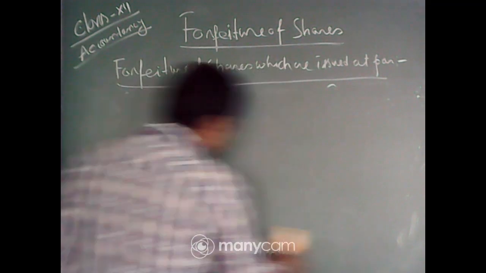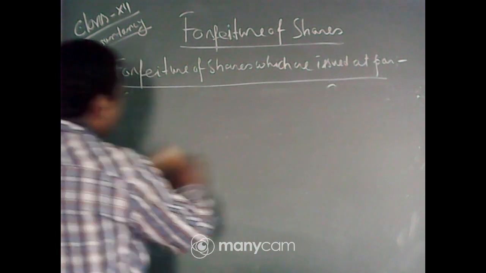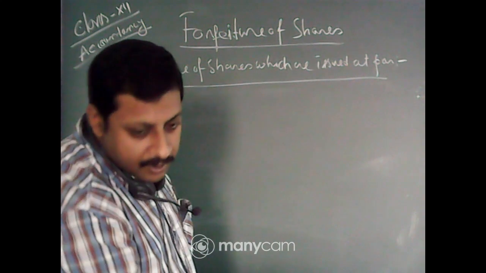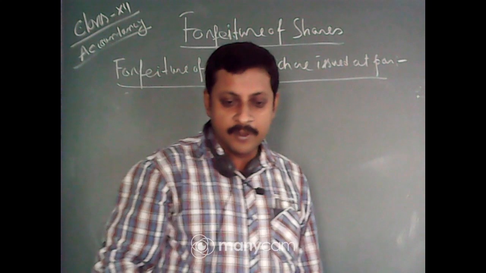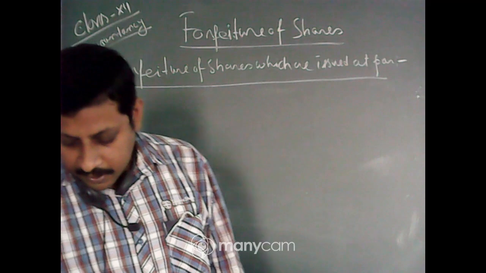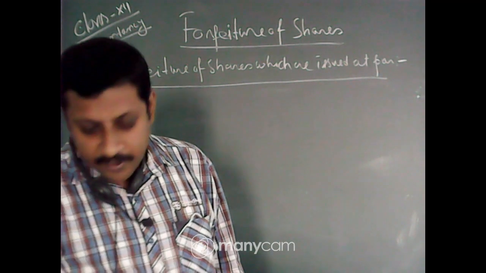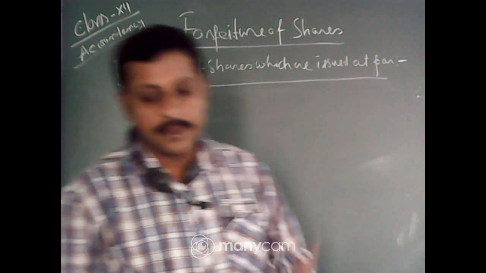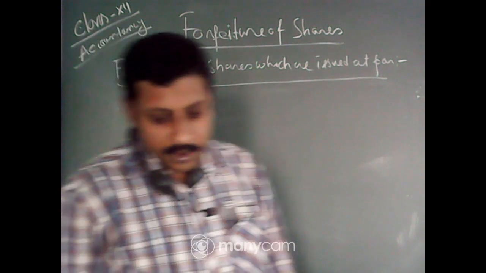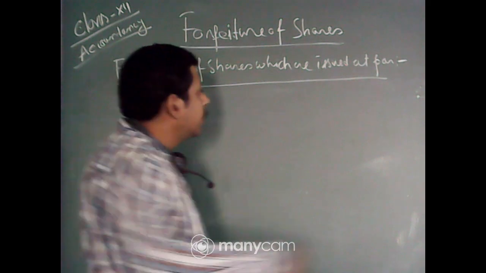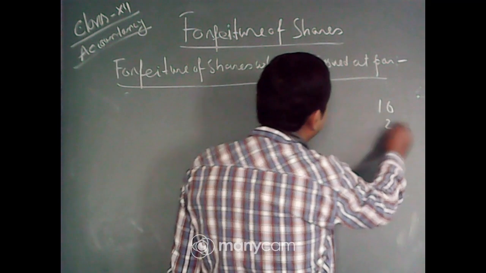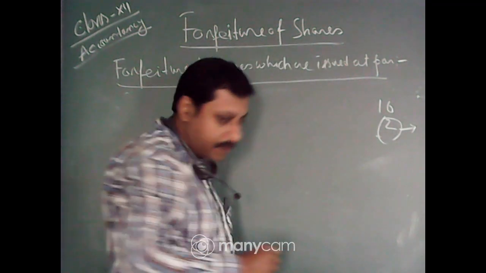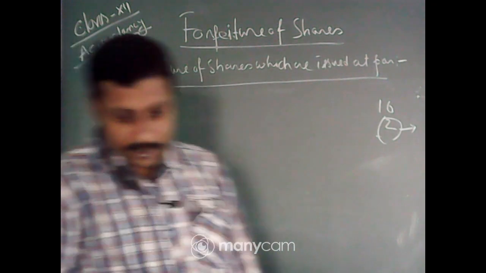Now, whenever we issue shares at premium, what account do we use? That is the Securities Premium Reserve account. We use the Securities Premium Reserve account whenever we issue securities or shares at a premium value. Suppose one share's face value is 10 and rupees 2 is premium, these 2 rupees we treat as Securities Premium Reserve account.